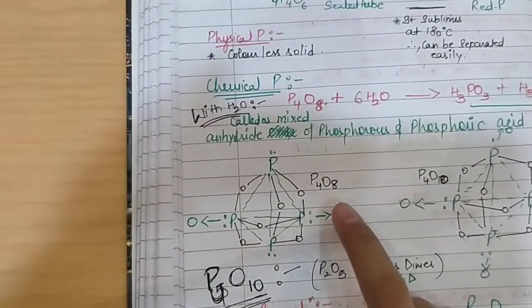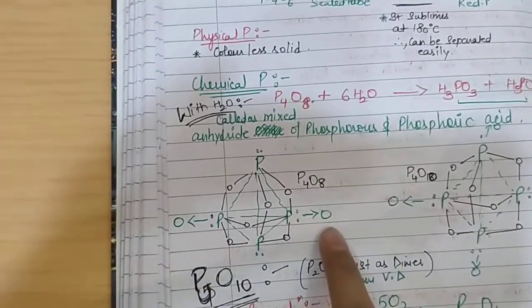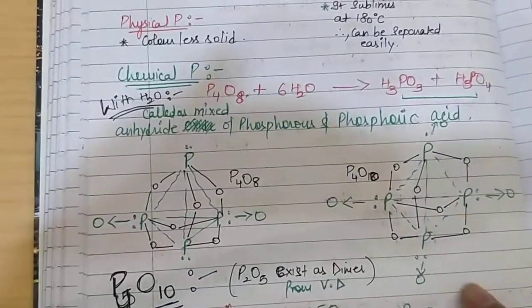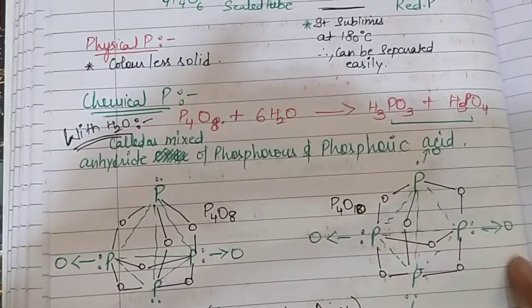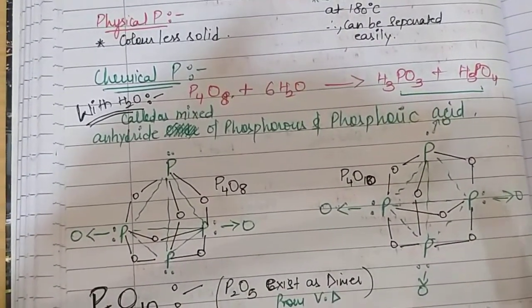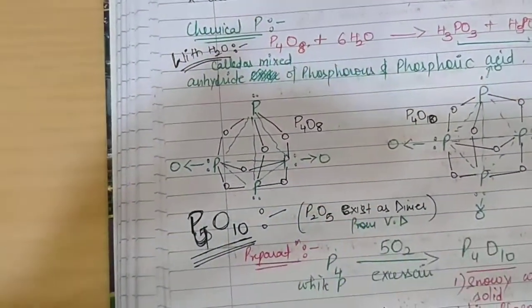But in addition to P4O6, in P4O8 there are 2 oxygens which have a coordinate bond with 2 of the phosphorus, and in P4O10 there are 4 oxygens which have a coordinate bond with all the 4 phosphorus, making the total number of oxygens 10 in P4O10, 8 in P4O8.